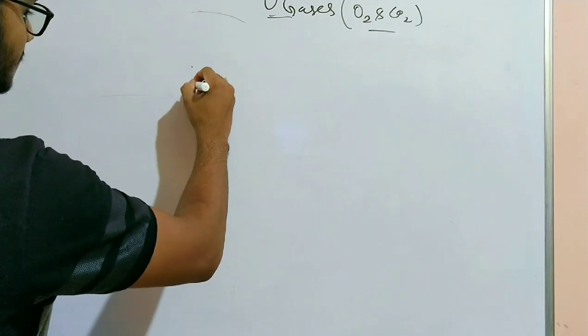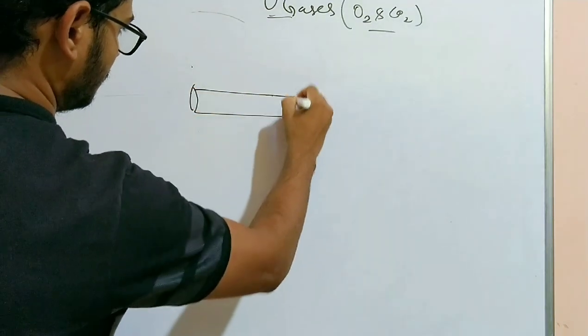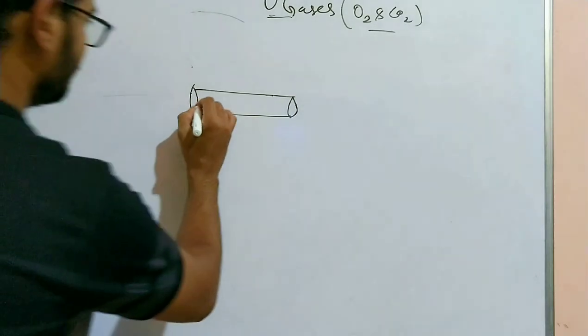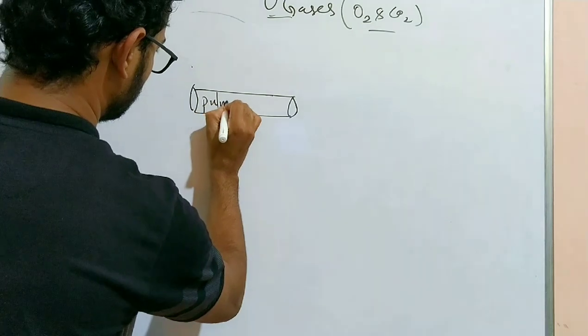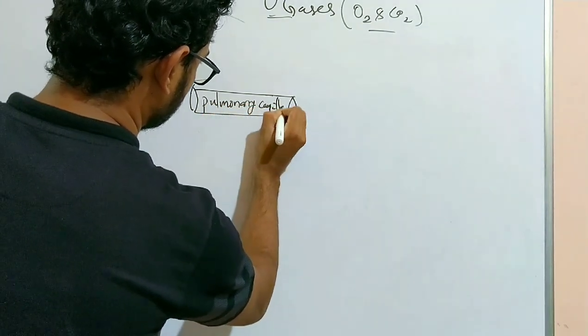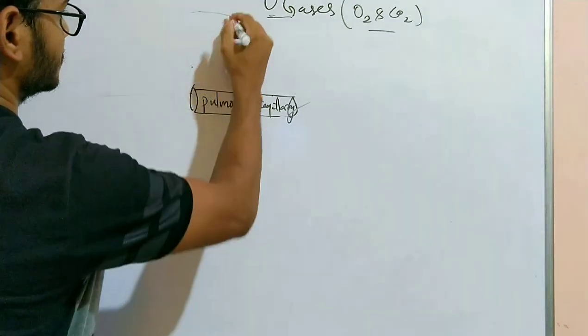So let's assume that this is the pulmonary capillary, and the pulmonary capillary is near the alveolar sac.